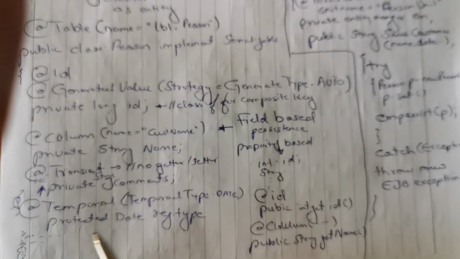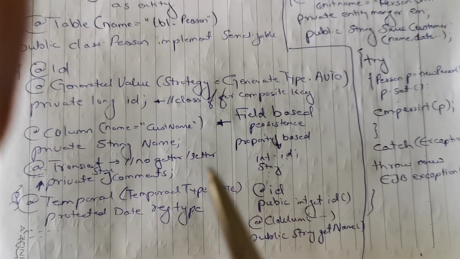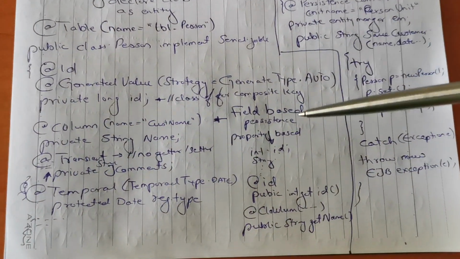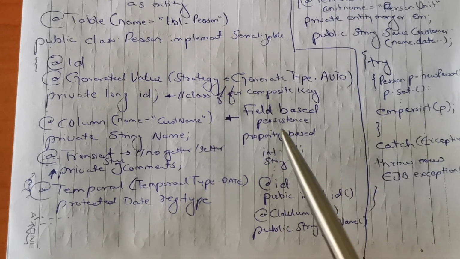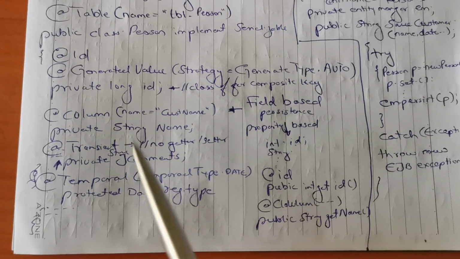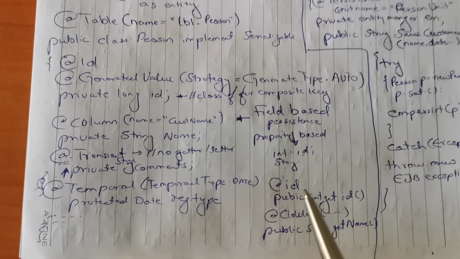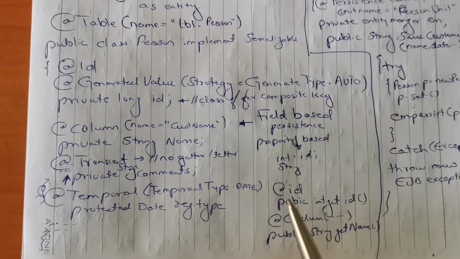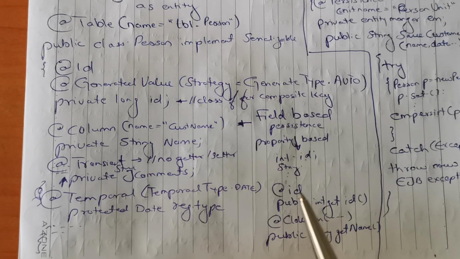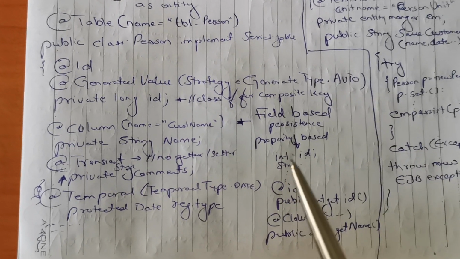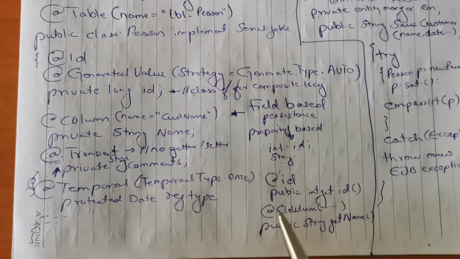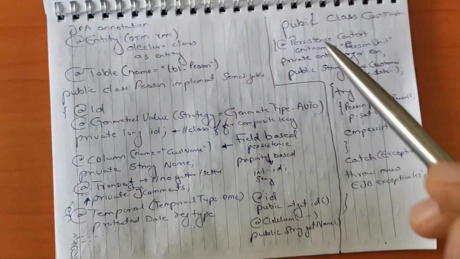What we have discussed here is field-based persistence. The same entity can also be achieved through property-based persistence, in which we simply define our integer, string, and other attributes, and we don't put any annotation on them. The annotation part is done before our getter methods. Let's say @Id public int getId. So this is a getter method, and all annotations are placed before a getter. This is called property-based persistence, like @Column on getName, and so on. So here we have created our entity.